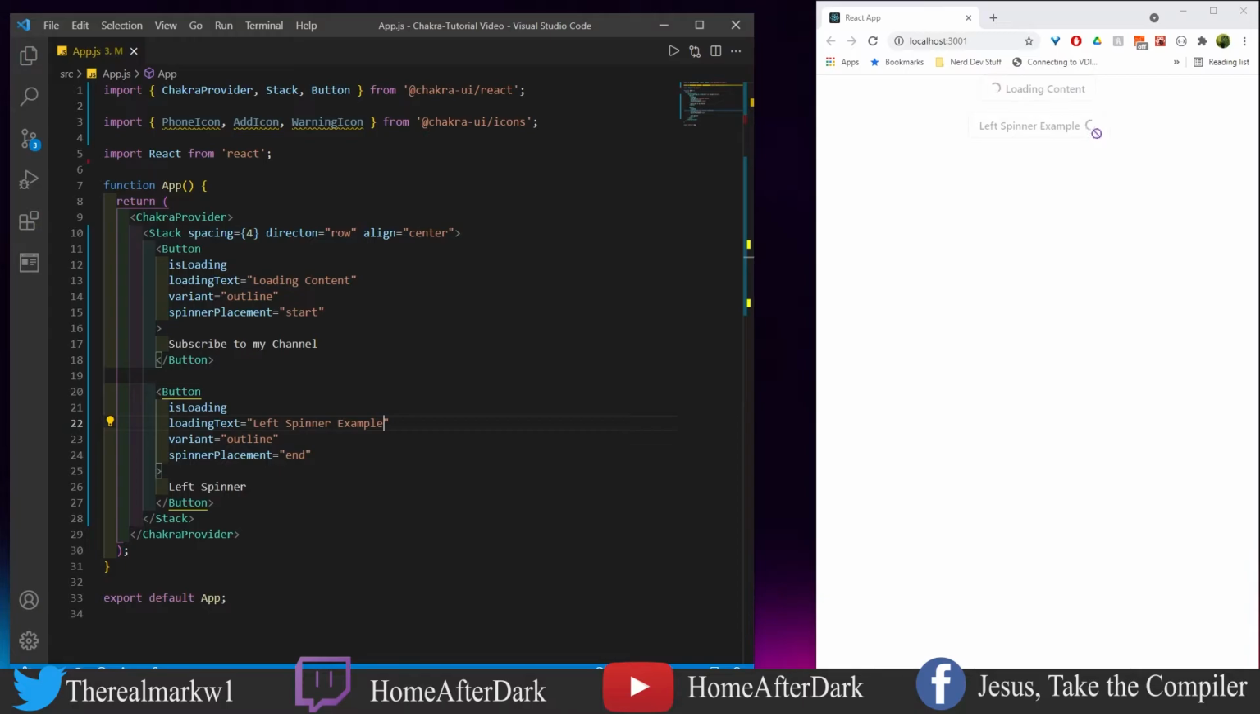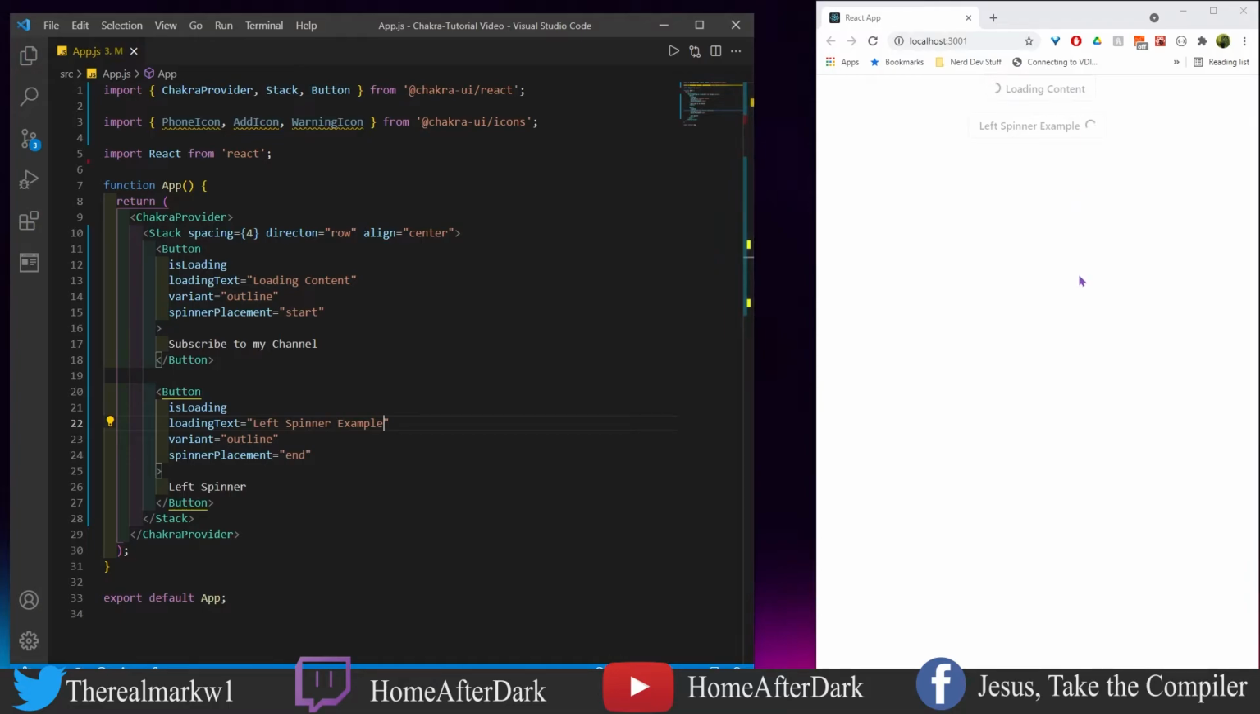So we have the left spinner example right here. I call it left spinner even though it's on the right. Sometimes I get my north, south, east, and west mixed up, so go easy on me here. But we have this spinner placement end here, and we have start. Obviously, they're on opposite ends.